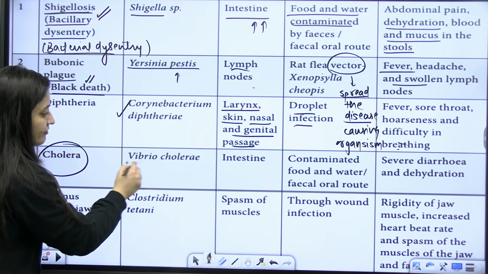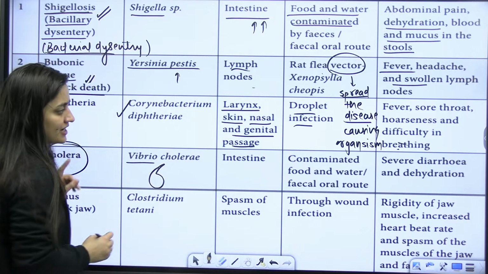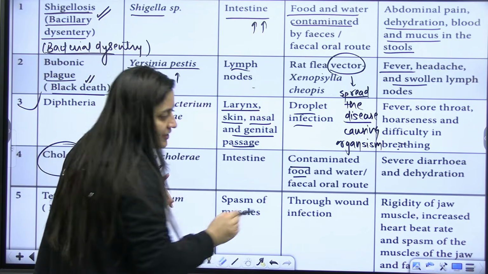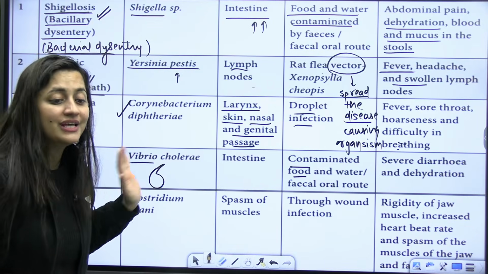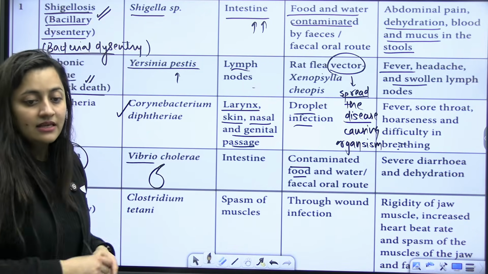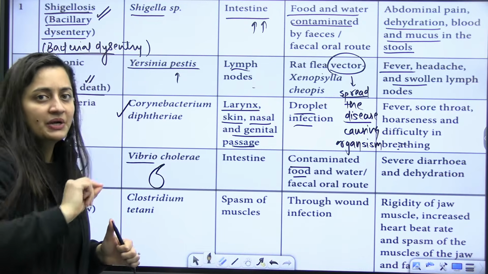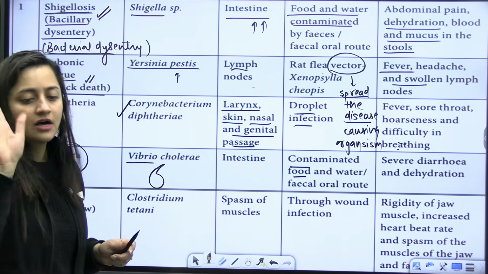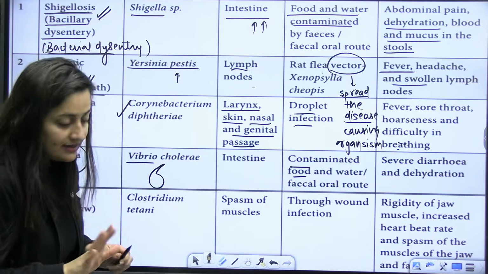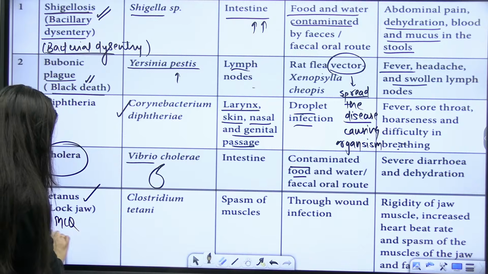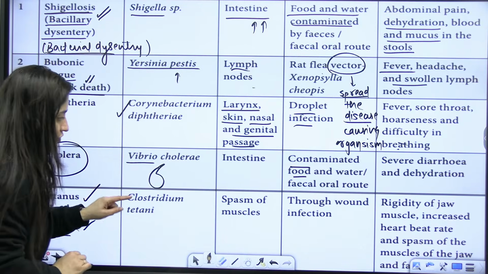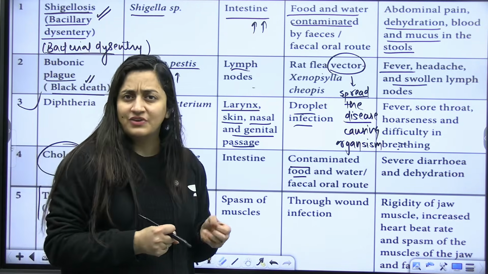Then comes cholera, Vibrio cholerae, as I said, a comma-shaped bacteria. Again, through contaminated food and water, the symptoms are diarrhea and dehydration. Just focus on the unique symptoms. These are the symptoms which will be seen in this particular disease or that particular disease. That is how you have to approach this part. Is that clear, guys? Then comes tetanus, lockjaw. Definitely, this is very important. Clostridium tetani, the muscle spasms will be there.